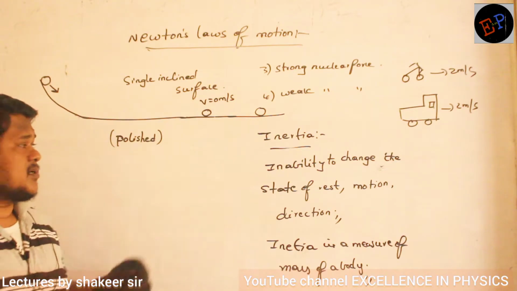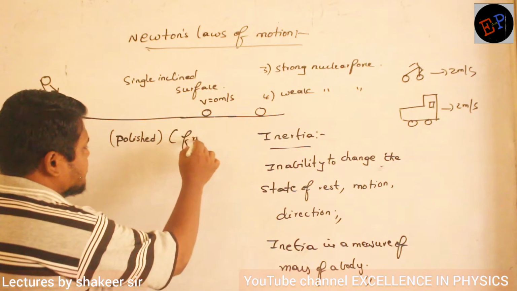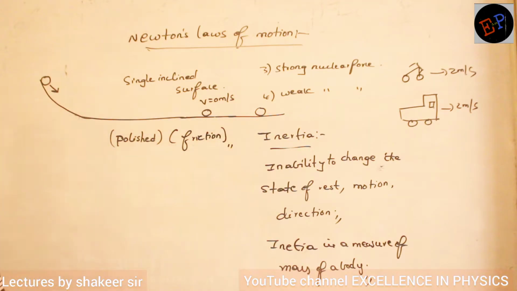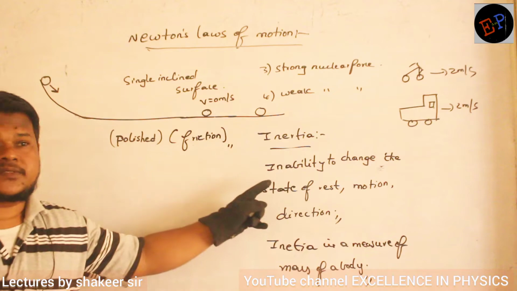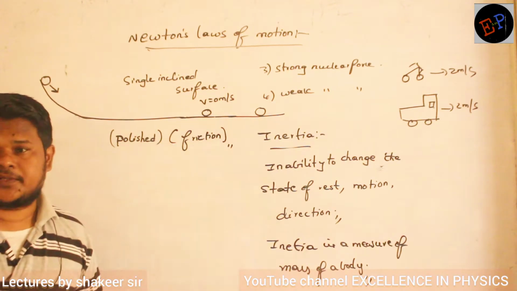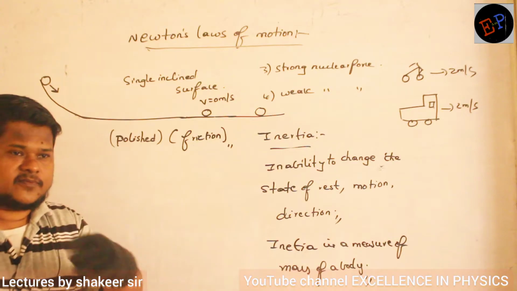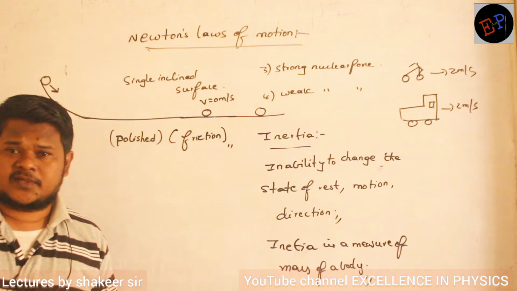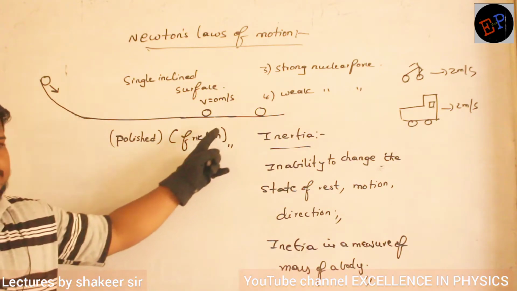Then the concept of friction came into existence. Are you able to understand? It means if the surfaces are rough, there is some force which is opposing the motion of this body. When surfaces are rough, there should definitely be some force opposing the motion of the body. That is why the body stopped. Are you able to understand?